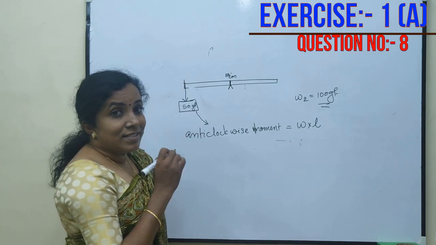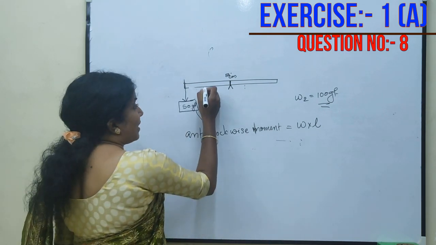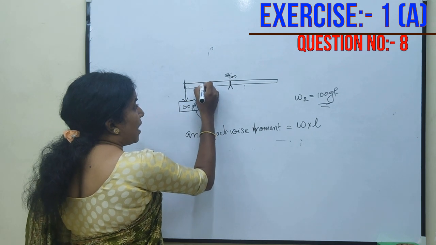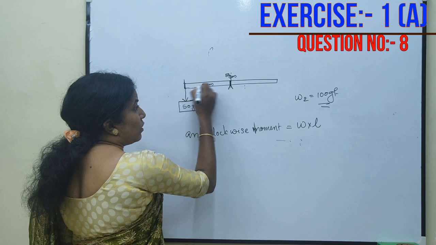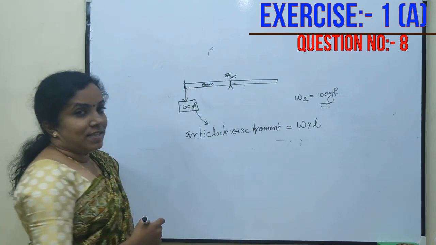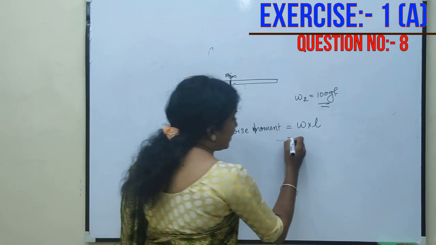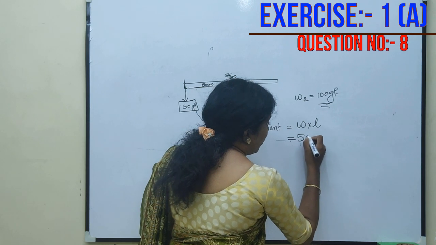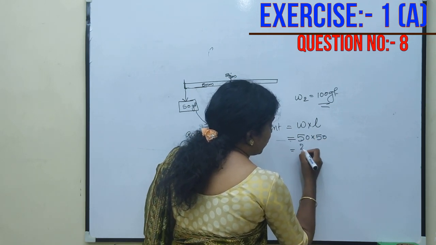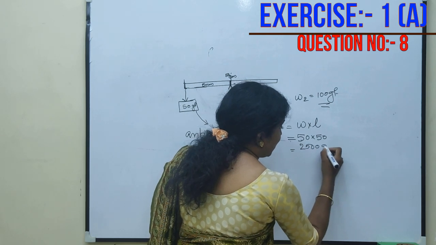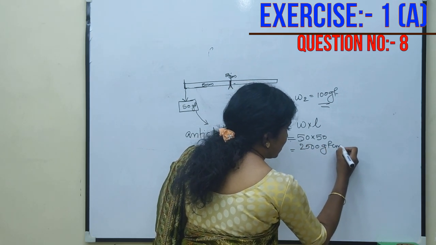It's a 100 centimeter scale, and hence half of the distance is 50 centimeter. So this length is 50 centimeter. So the anti-clockwise moment is equal to 50 into 50, which is 2500 gram force centimeter.